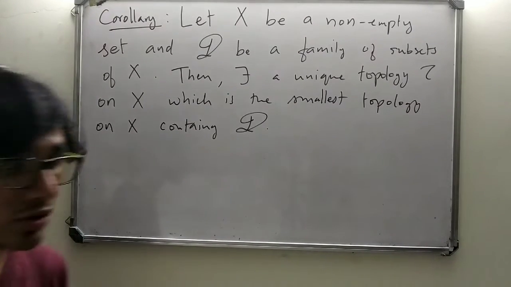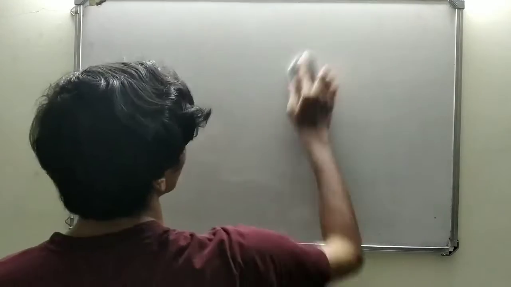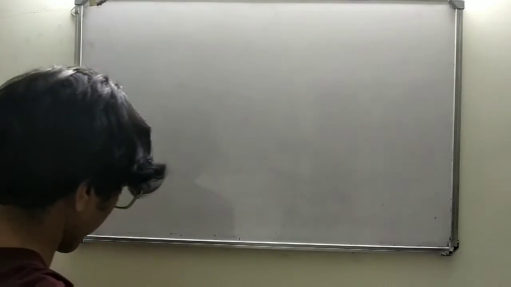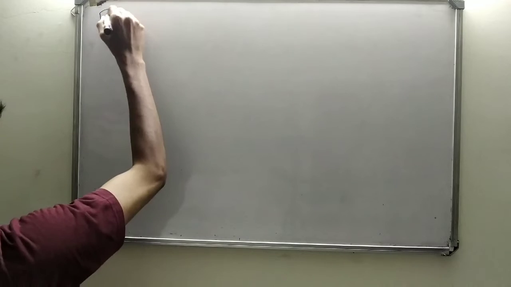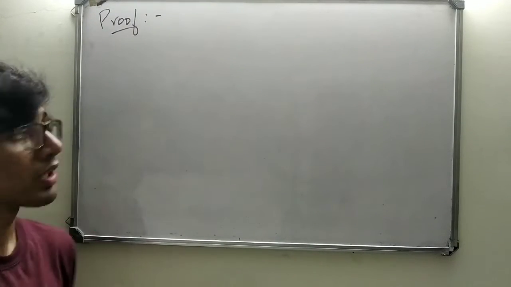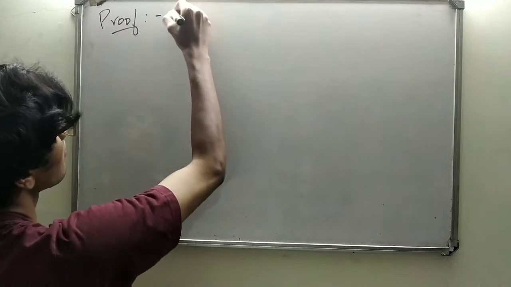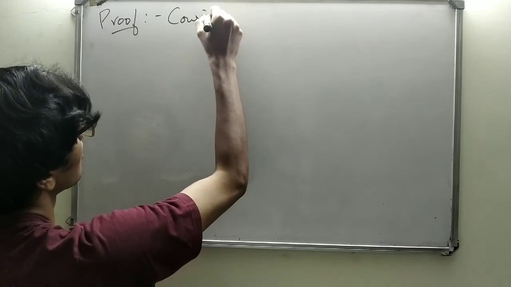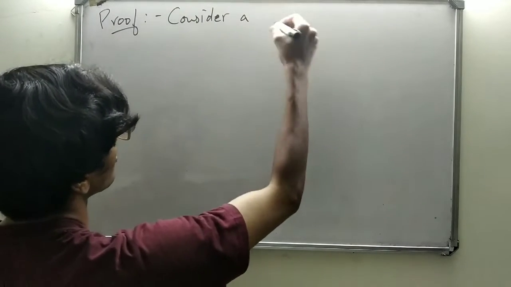So we should prove the theorem now. How do we go with this? We consider a collection of topologies. What kind of topologies?